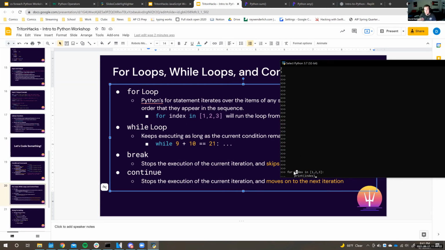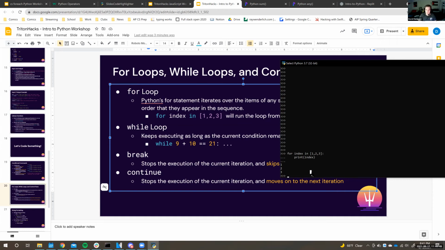And then with the second iteration, it starts back at the top, looks at the list again, and it's like, okay, we looked at 1, now we're on the second number. And we'll store 2 inside of index for the second time it loops. And so next we'll print out 2. And then back to the top, we're now at the last number. We'll store 3 inside of index, and then we can print out 3. And so if we run this, it'll print out 1, 2, 3. So that's the basics of a for loop.